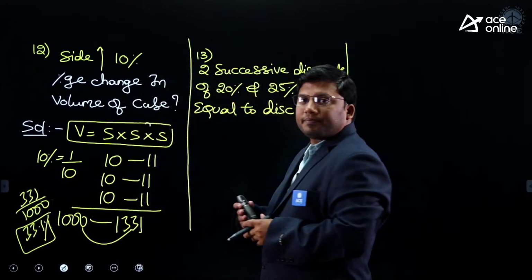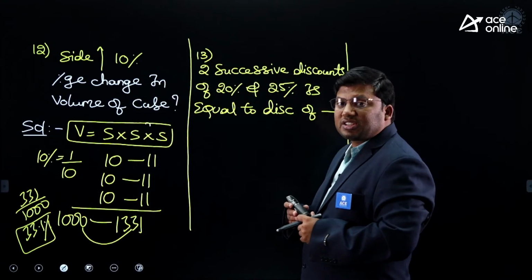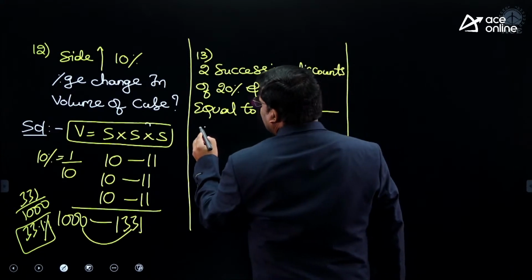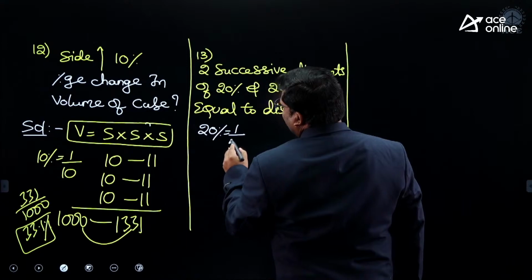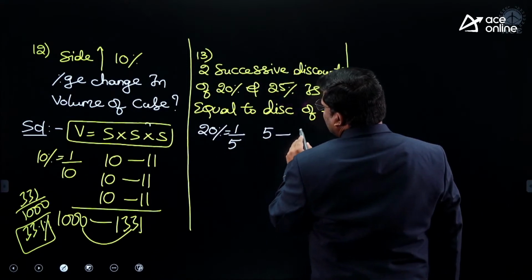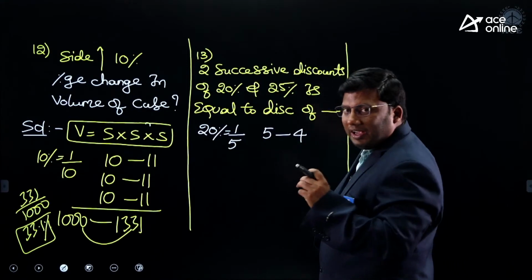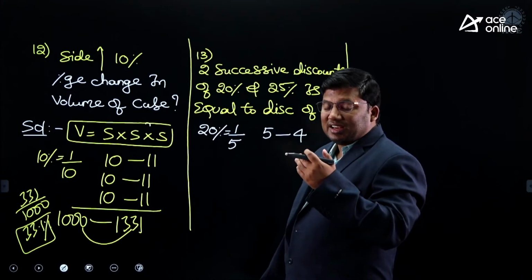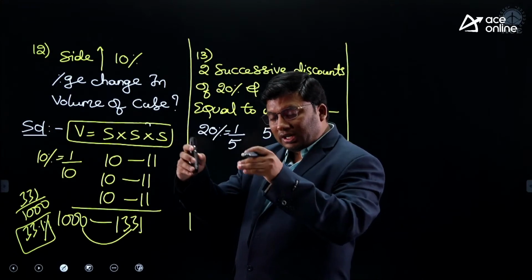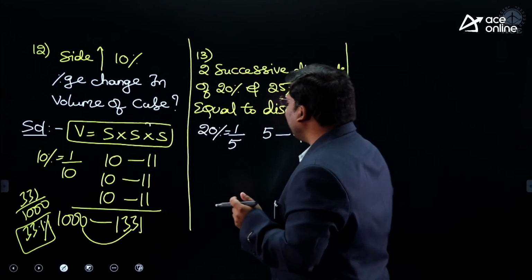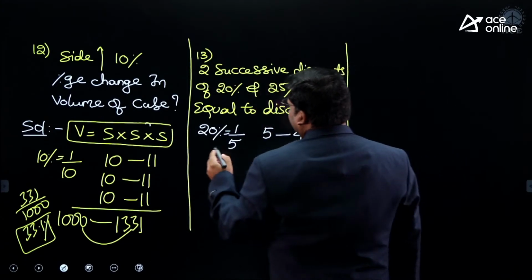Listen carefully. 2 successive discounts. 20%. 20% is 1 by 5. On 5, 1 decrease, 4. On 5, discount means change by initial value. Discount 10 rupees, water bottle, I am selling it at 8. On 5, there is a decrease of 1.